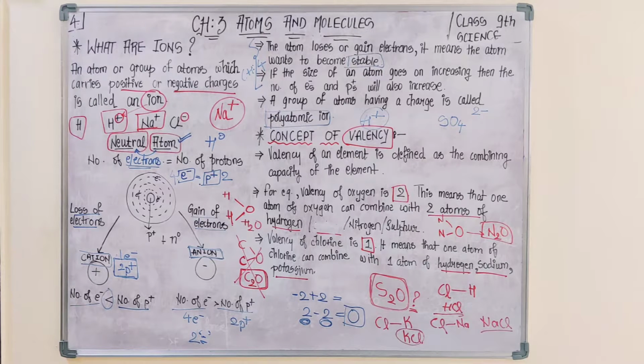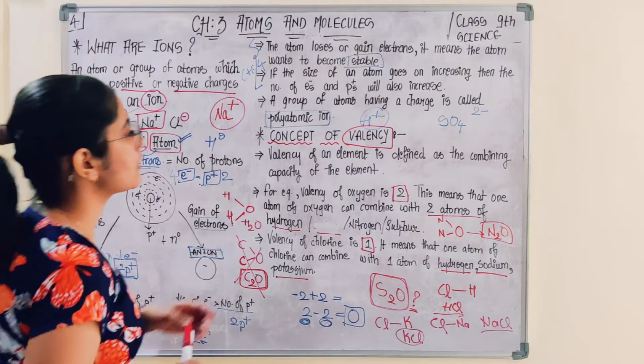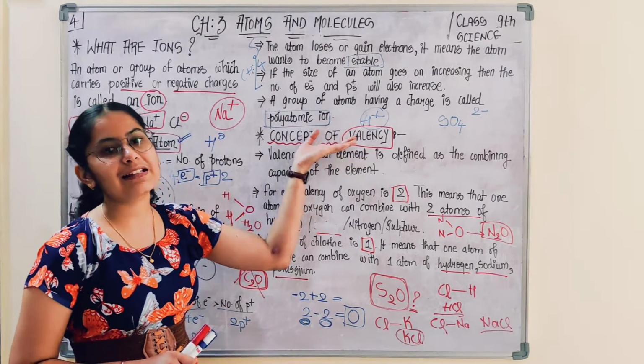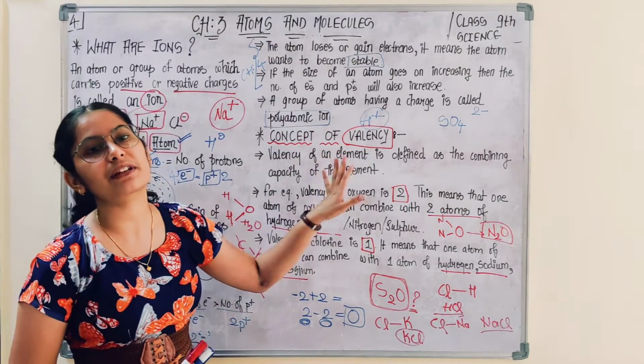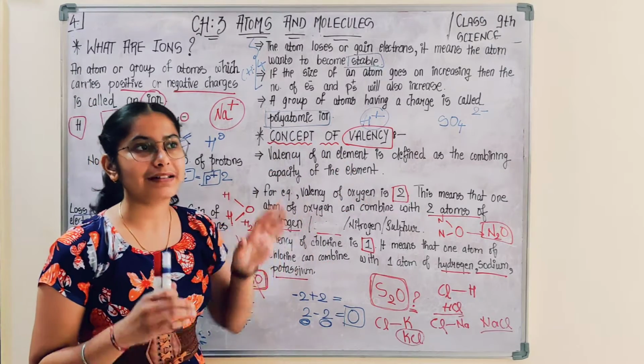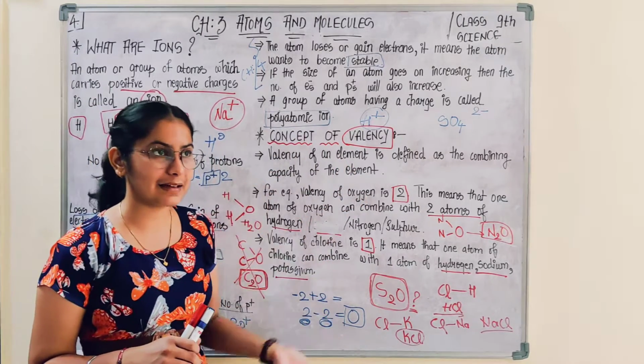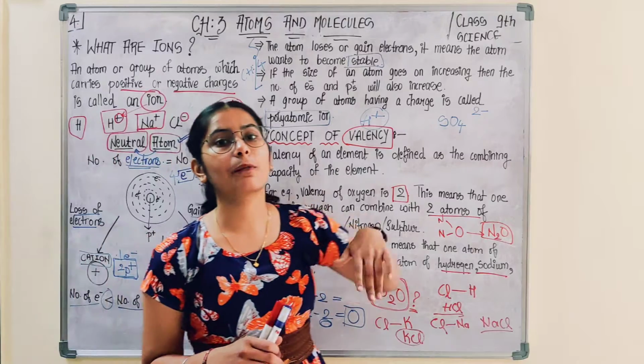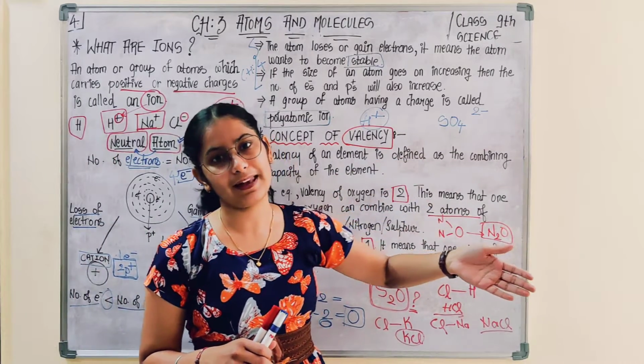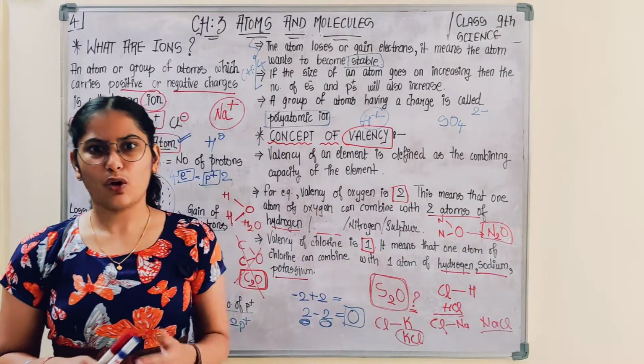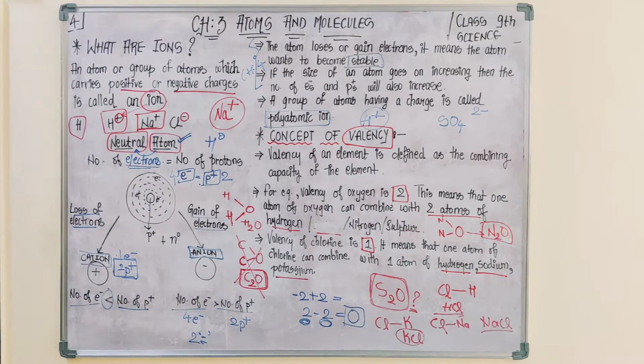Okay, so I hope you are a little bit introduced and clear with valency. The valency is simply the combining capacity of an element: how many other atoms of elements a single atom of the element can combine with. I hope you are getting this. So this is regarding valency. We have just now initiated.